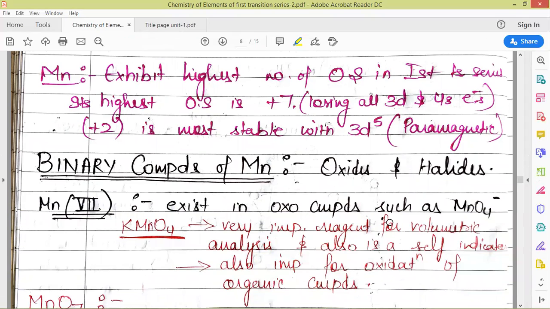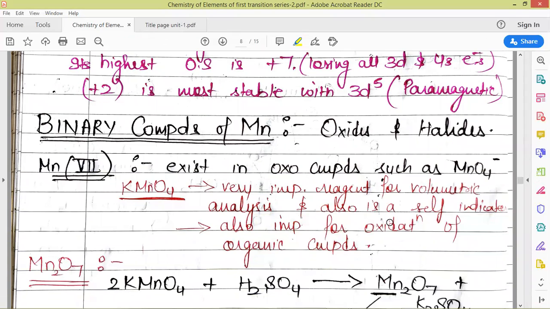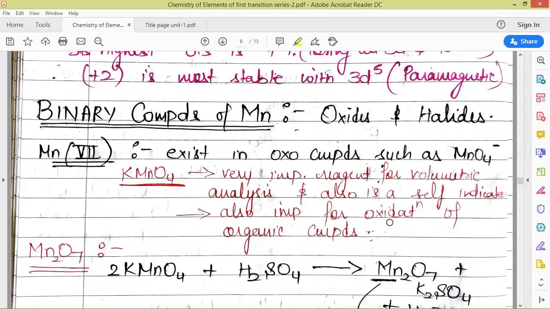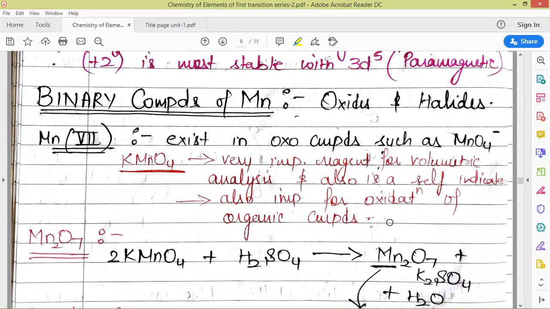Now we come to the binary compounds. Binary compounds generally include oxides and halides, which we are going to discuss. So in the +7 oxidation state, even in KMnO4, manganese exists in its +7 oxidation state, where the anionic part is MnO4 negative.